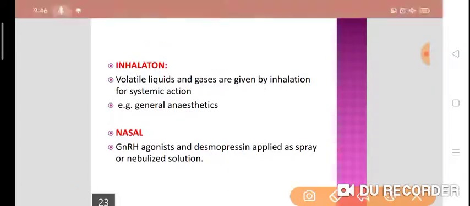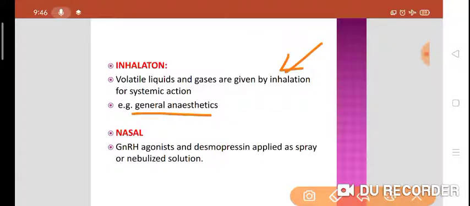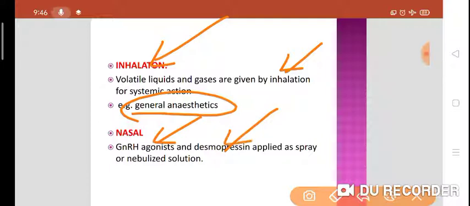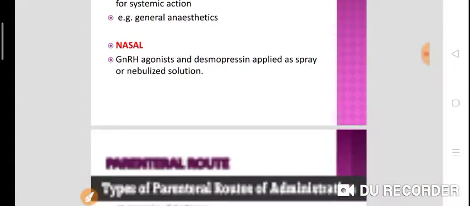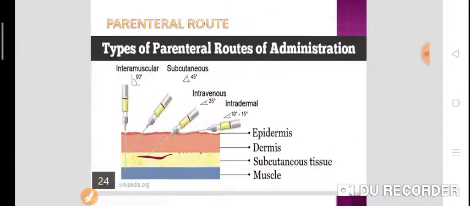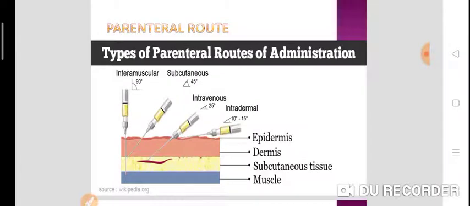Now inhalational route. Volatile liquid and gases are given by inhalational route for systemic action, like general anesthetics. Most of the general anesthetics are given via inhalational route. Nasal route means GnRH agonist and desmopressin applied as a spray or given via nebulized solution. So this is the inhalational or nasal route. Then we will discuss the parenteral route of drug administration.